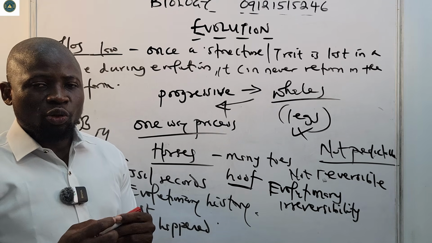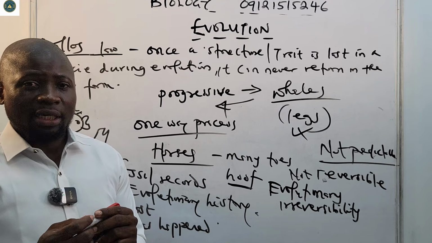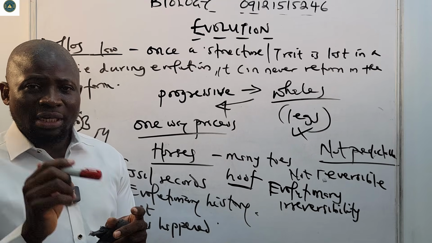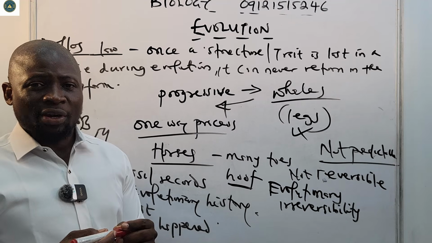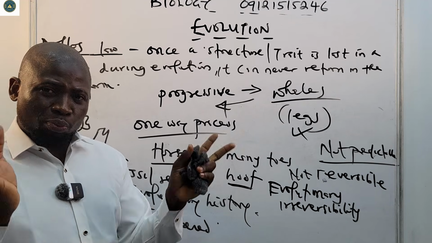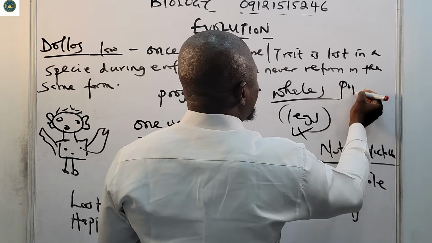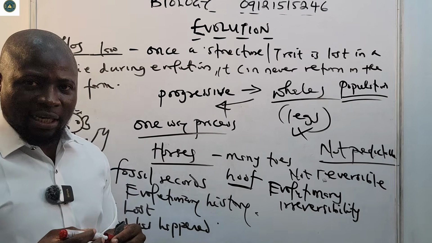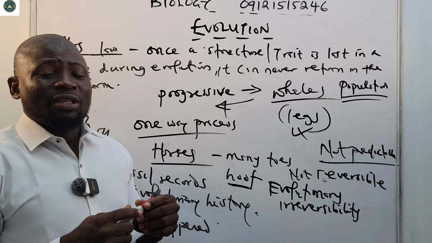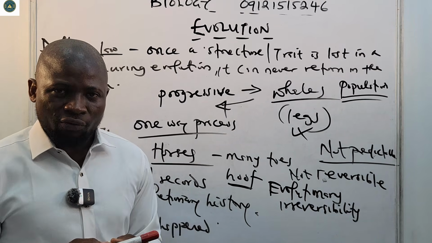It is important to know also that nothing is freely decided in evolution. You as a human being watching this video cannot evolve. I myself cannot evolve. It is a population that evolves. You cannot evolve, I cannot evolve, but a population can evolve.